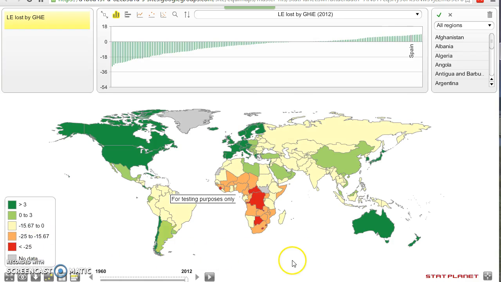This is followed by countries in this orange range, Sub-Saharan Africa basically, and then countries in this light blue, which means they still have life years lost: India, most of the Central Asian republics, Russia and the former Soviet Union, Southeast Asia. But then you also lose some life in the northern part of South America.